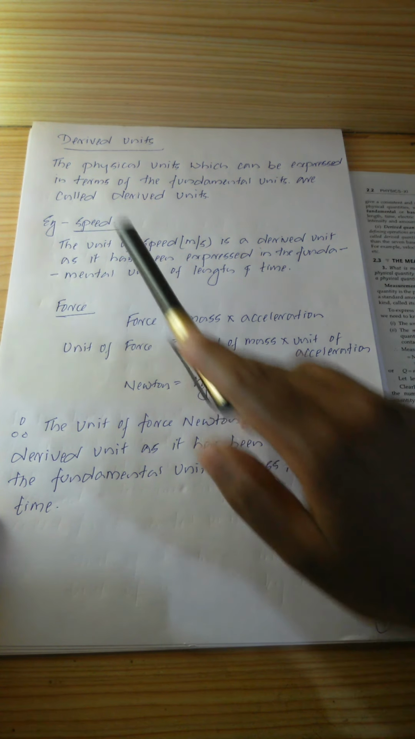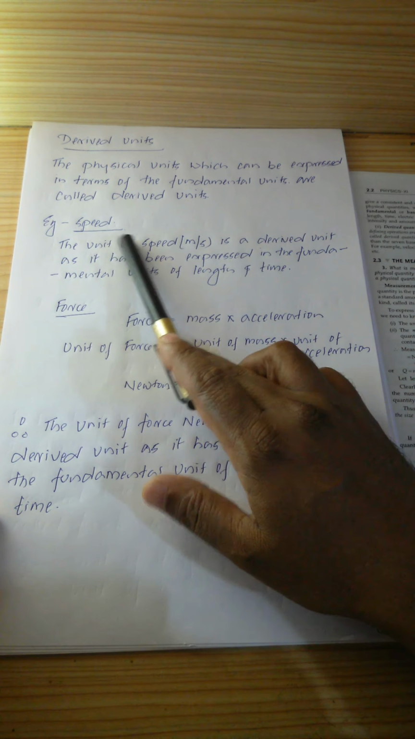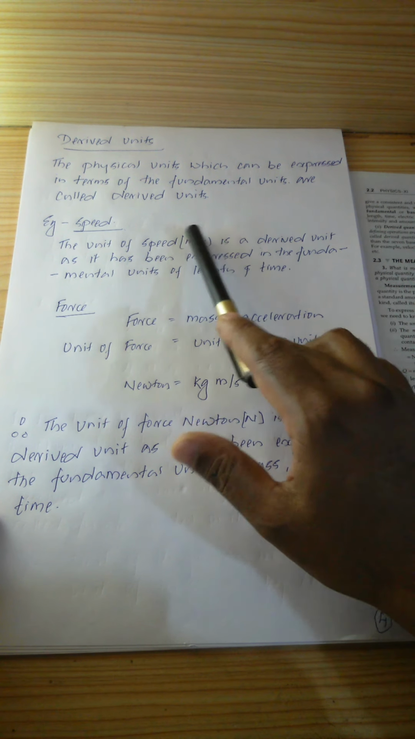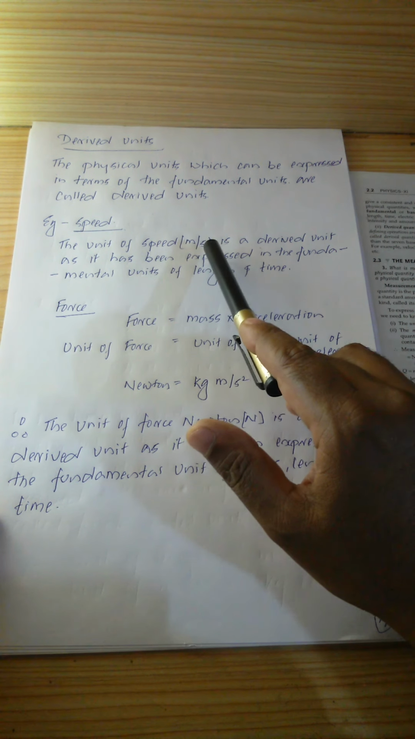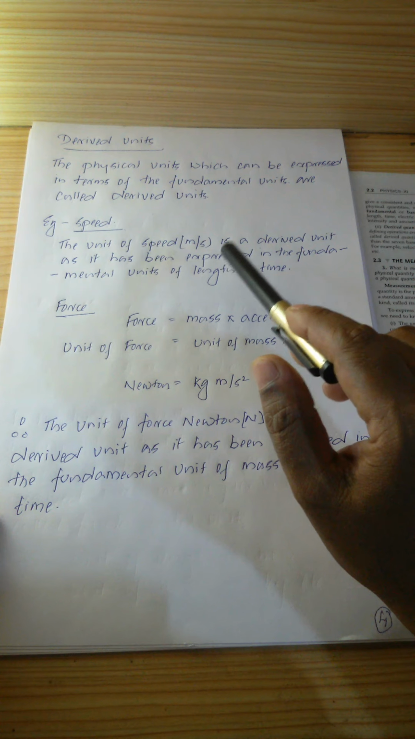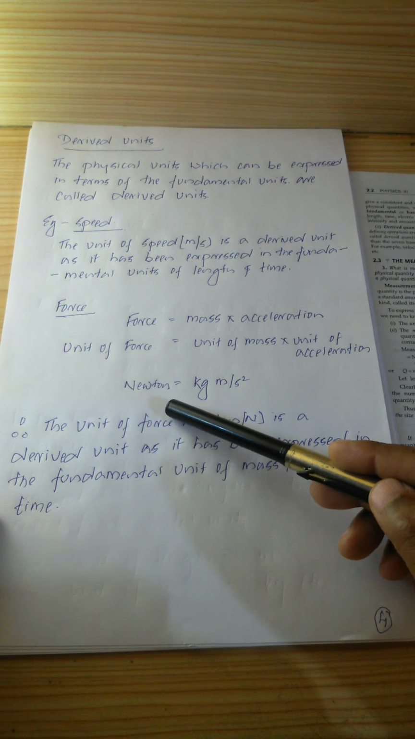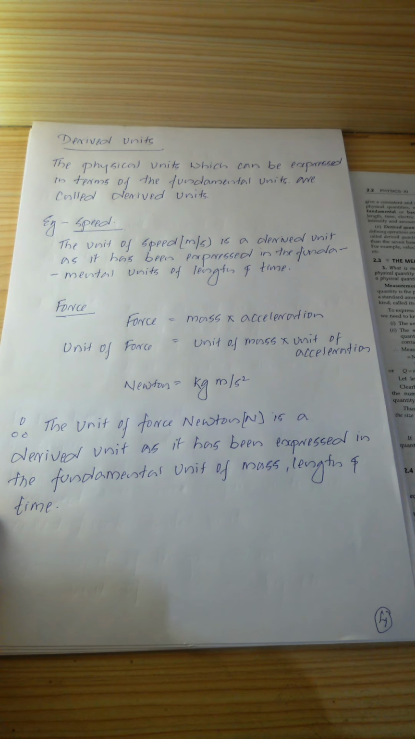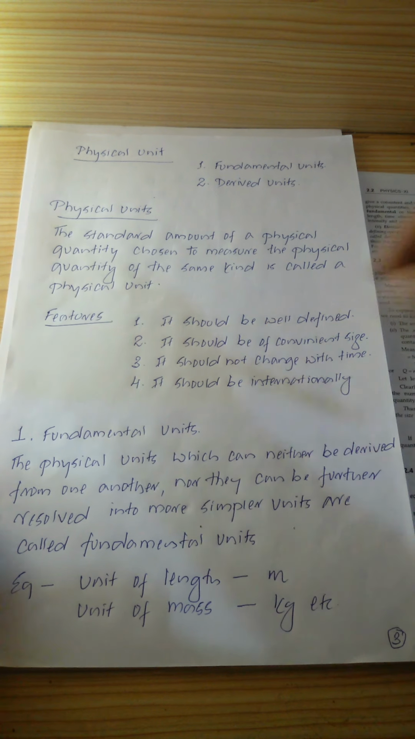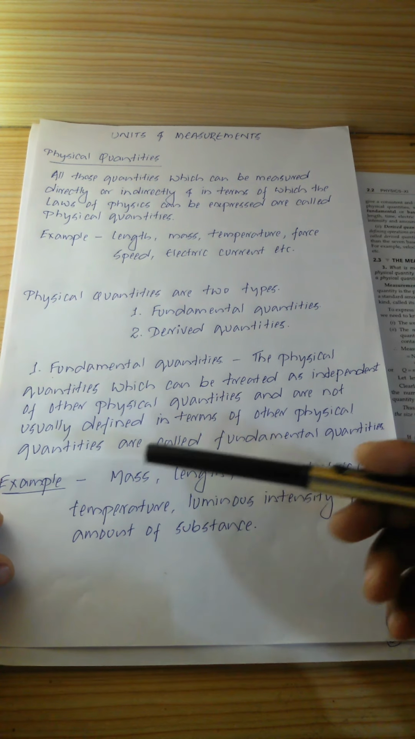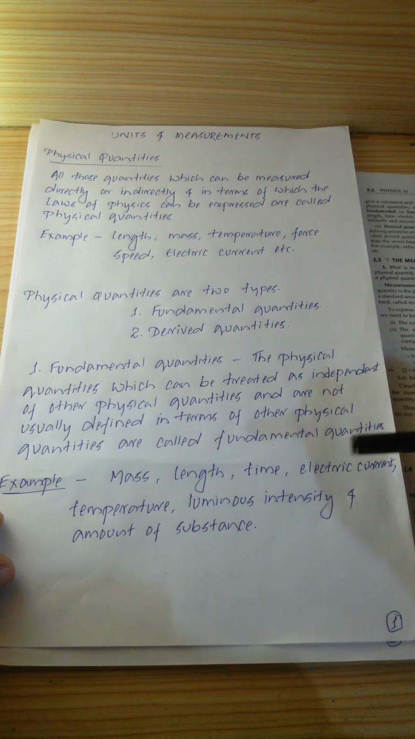We may take the example of speed also. The unit of speed is meters per second. As we can see in the expression, it has the units of two physical quantities, one is meter, another one is seconds. Therefore, the unit of speed is a derived unit. The unit of force is also a derived unit, whereas the units of the seven fundamental physical quantities are fundamental units.